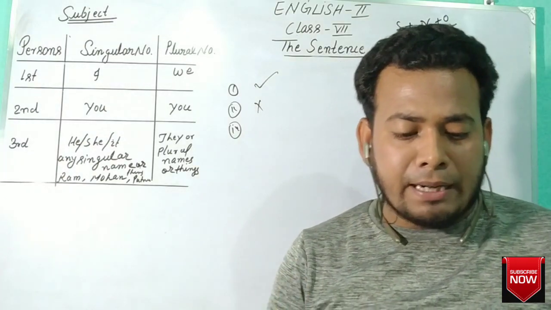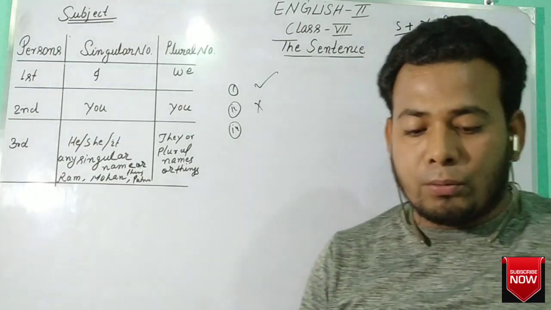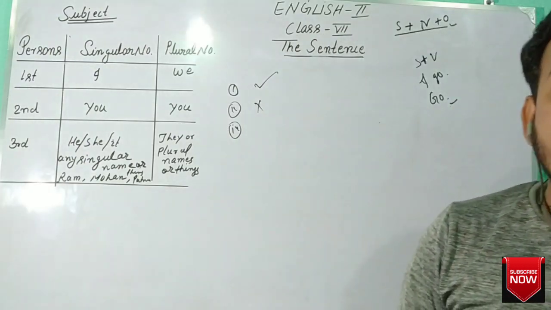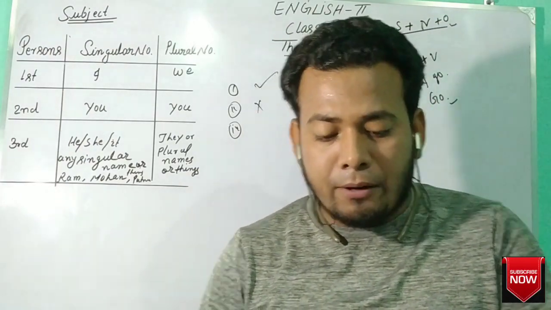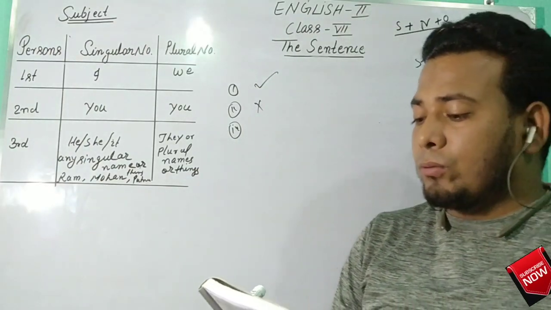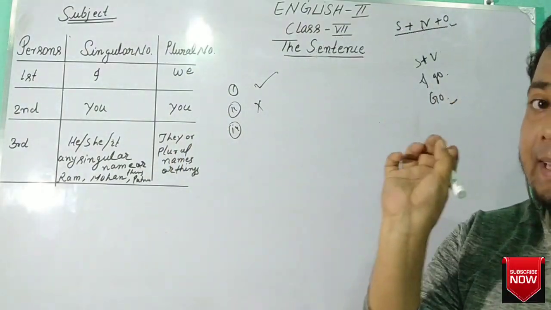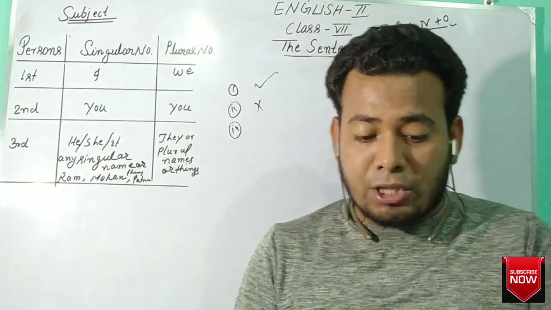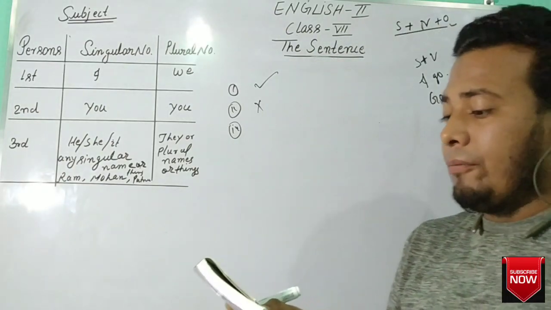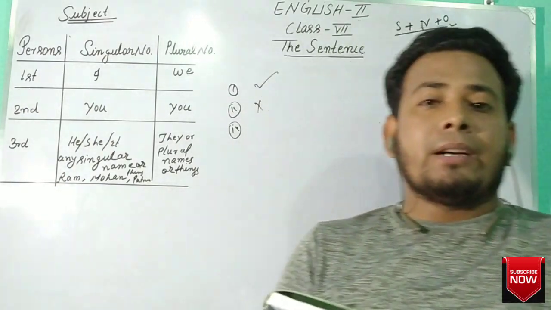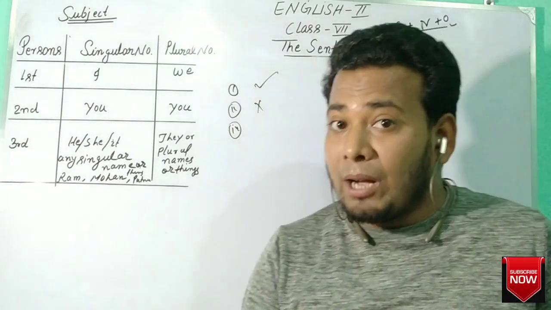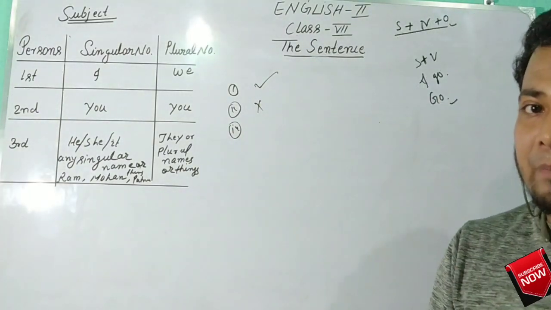Now look at example 4. The whole furniture in the various rooms of the school across the river. There is no verb, but a verb is mandatory for being a sentence. So it is not a sentence. Why? Because there is no verb.